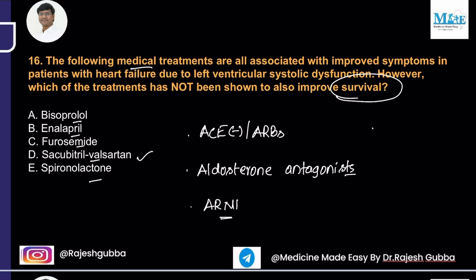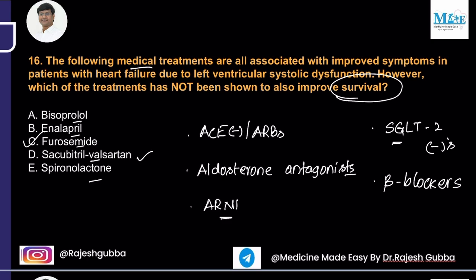Then we have SGLT2 inhibitors. What are the examples of your SGLT2 inhibitors? That is dapagliflozin, empagliflozin and canagliflozin. So these SGLT2 inhibitors also will improve the survival. And one more important group of drugs will be your beta blockers. They also improve the survival and reduce the mortality. So among the options which have been given to you, the one which will not improve the survival will be your furosemide. Furosemide is only required for symptomatic management of pulmonary edema in case of heart failure, but it does not reduce the mortality in the patients.